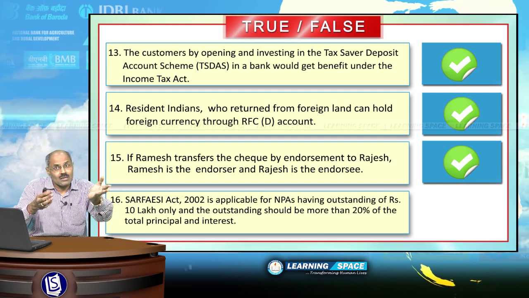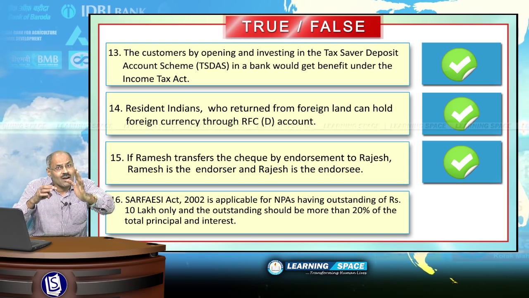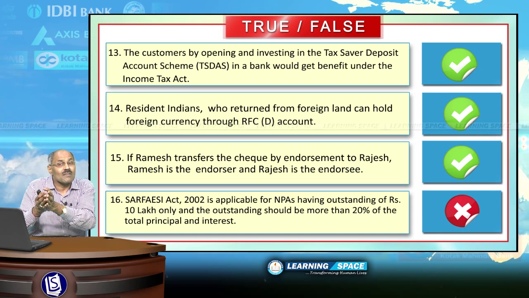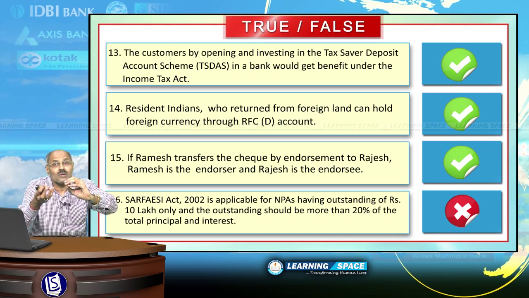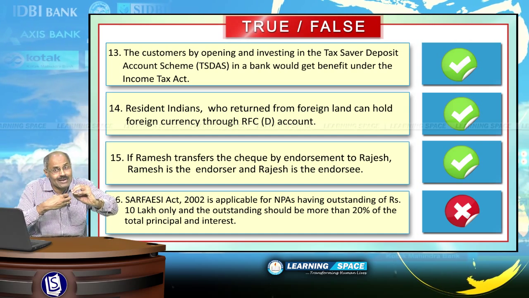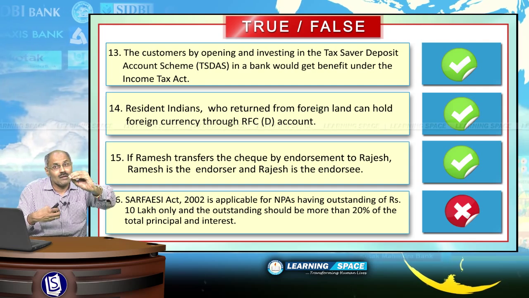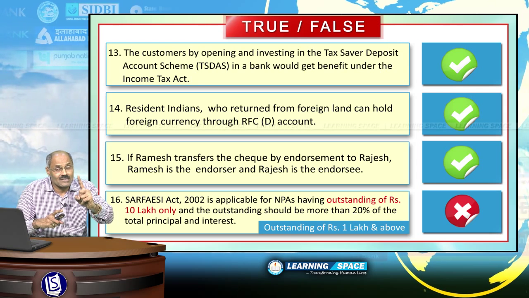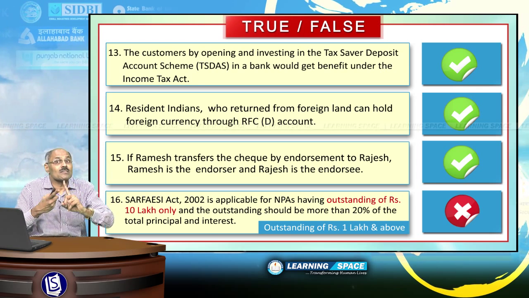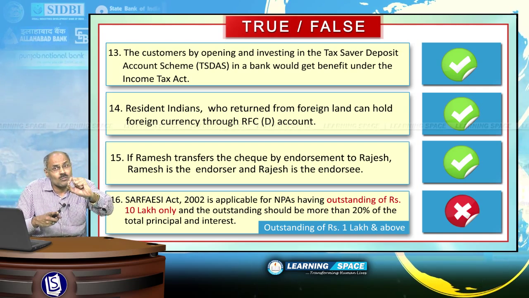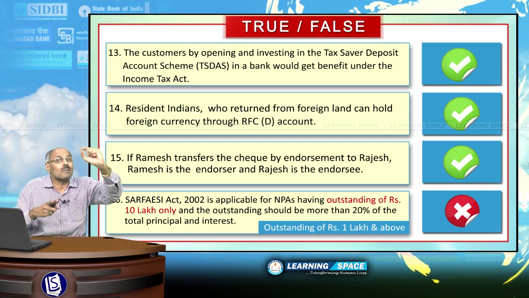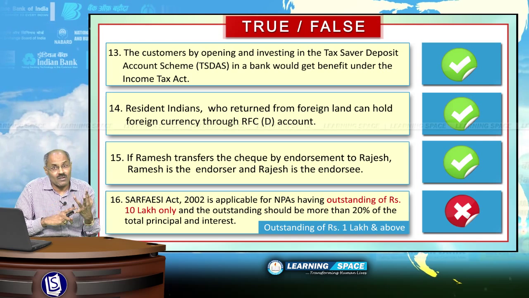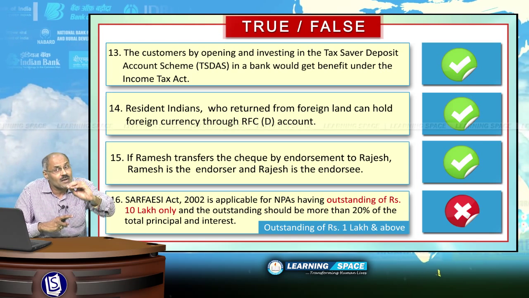SARFAESI Act 2002 is applicable when the outstanding of rupees 10 lakh, absolutely wrong. For the bad loans, this SARFAESI Act is normally used to recover bad loans, and for recovering bad loans, the SARFAESI Act is applicable when the outstanding amount is rupees 1 lakh and above. Please correct the sentence. When the outstanding is rupees 1 lakh and above, and the outstanding should be more than 20% of the total principal and interest, these two conditions are to be met. SARFAESI Act is applicable for banks and financial institutions, but not applicable for NBFCs.